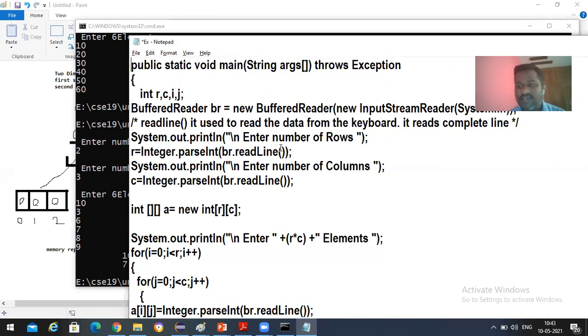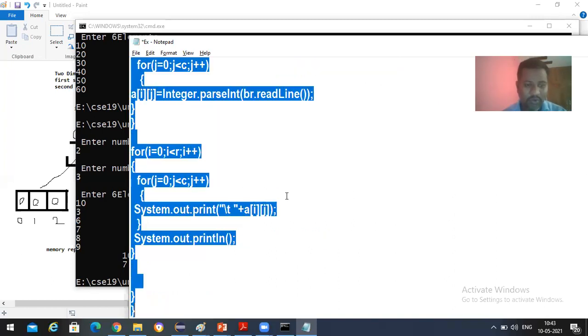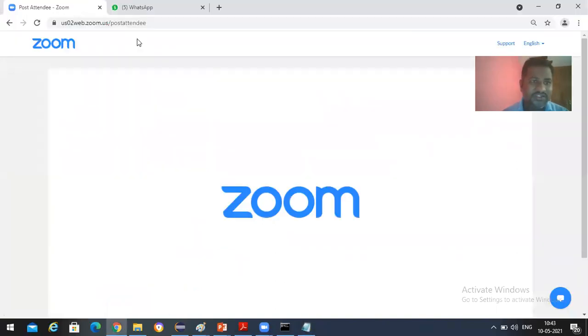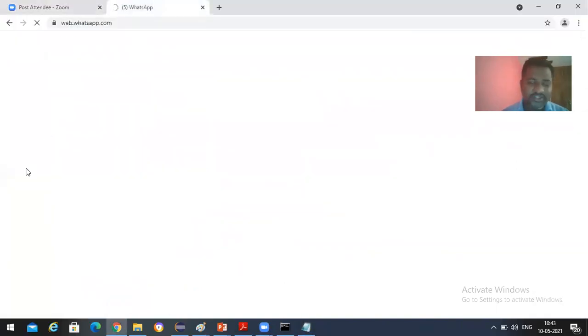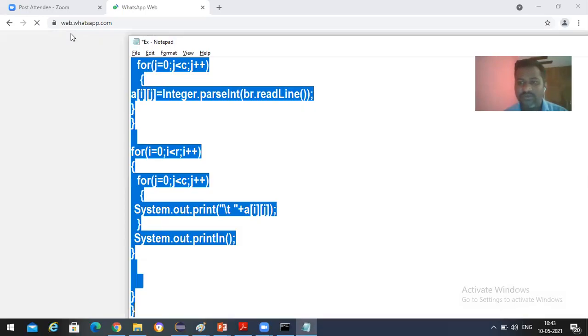Try to complete this and share it in the group by tomorrow, everyone. And those who don't have laptops, write it on one paper, scan it and send it to me. Okay, clear with this, everyone? I will be sending this program in your WhatsApp group, so check your WhatsApp group, all of you. After completion of this, I will be sharing the program in the WhatsApp group.